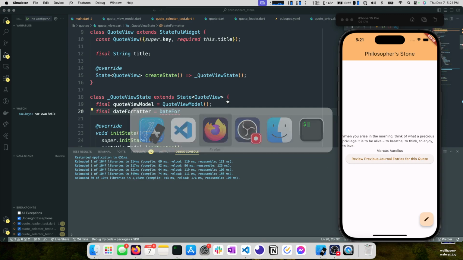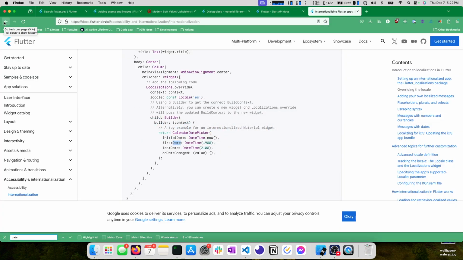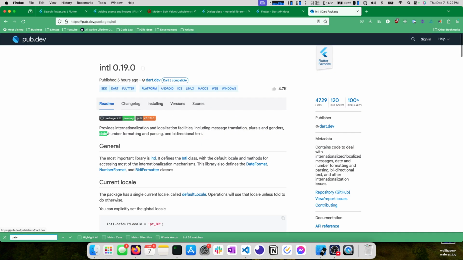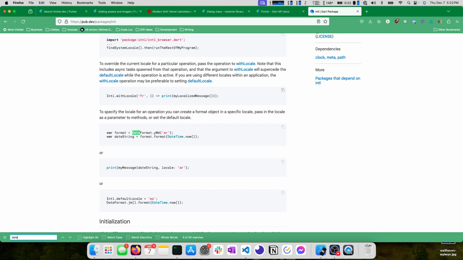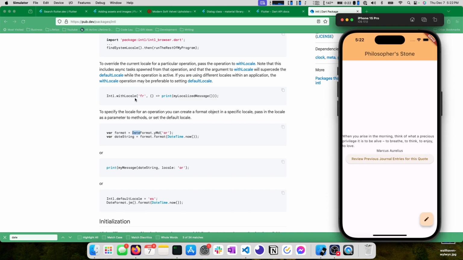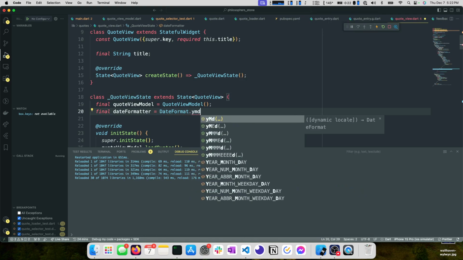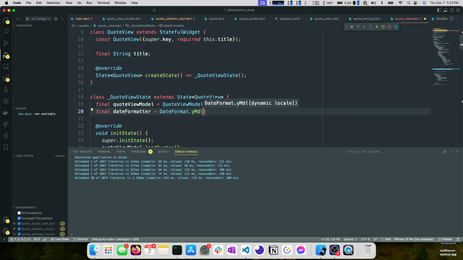Okay, maybe we can find an example here. So Intl, date, maybe date format, year, month, day. That's fine, let's do that. Date format.ymd. You can provide a locale. I think it will try to look up the locale if you don't provide one. Could be wrong on that.